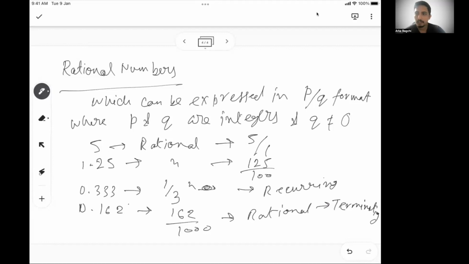So 0.3333, these are recurring, and terminating is, let's say, 0.162, where the decimal ends at 0.162. So this is a terminating number. If there is a recurring or a terminating decimal, this will be a rational number.